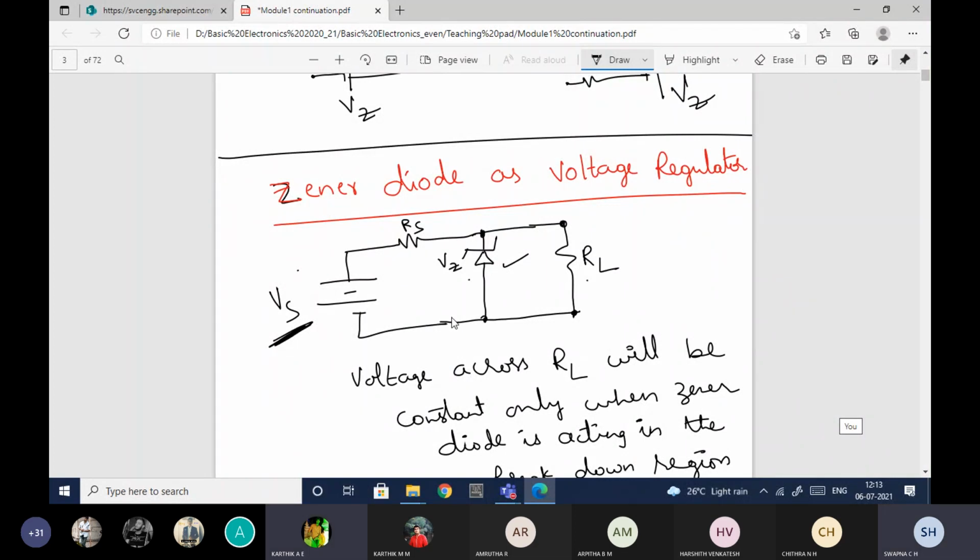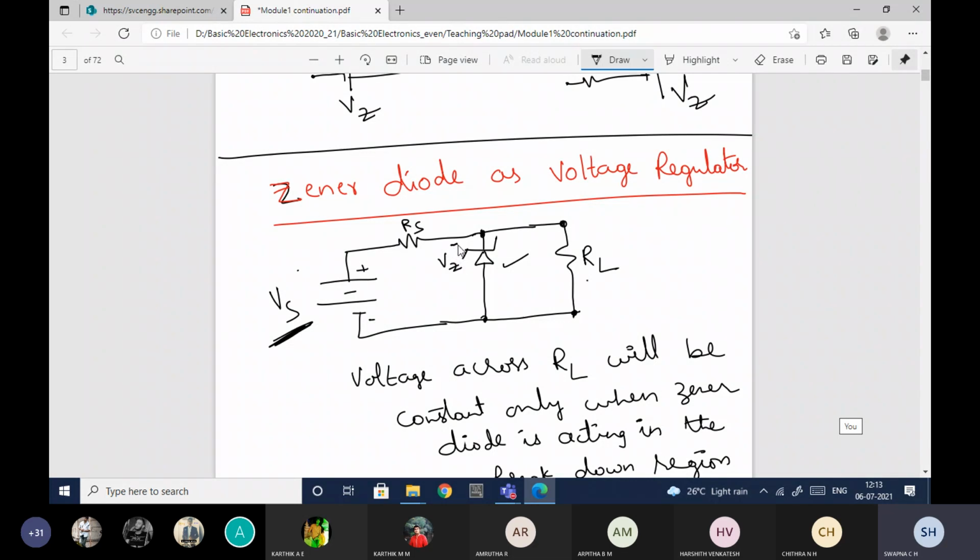It's reverse biased now. It's reverse biased because this is your P and this is your N. N is connected to positive and P is connected to negative. So the Zener diode is reverse biased. Okay, reverse biased, the current flow will be due to the minority charge carriers, and it will be from P side to the N side.